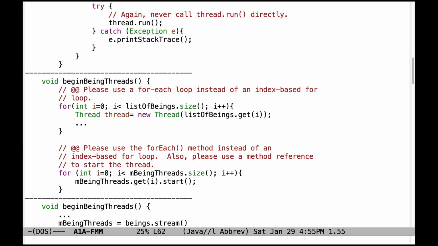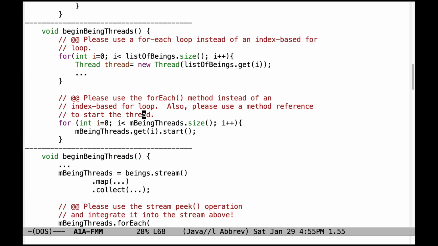Let's continue on down below. Please don't use index-based for loops, but instead use for each loops. Or in some other cases, you can use other things like the for each method, as we'll see down below. So don't use the index-based loop. It's tedious and error-prone to write. Down here, please use the for each method defined on being threads instead of an index-based for loop. And also when you use the for each method, please make sure to use a method reference in order to ensure the thread gets started.